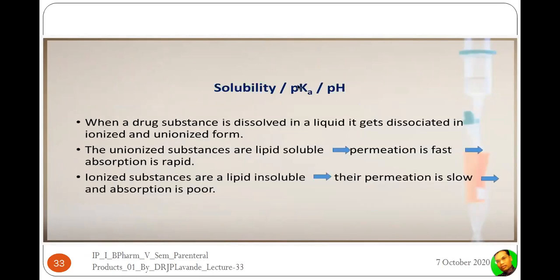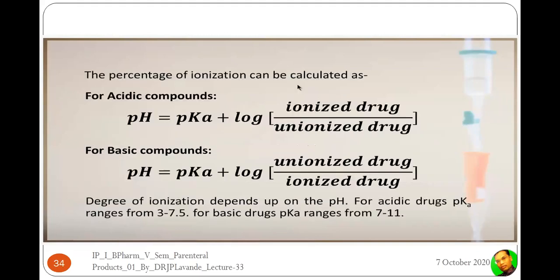Now, when a drug substance is dissolved in a liquid, it gets dissociated into the ionized and the unionized form. And we know which is more permeable, ionized or unionized? Yes, very correct. The unionized substances are lipid soluble, so there is fast permeation and they get absorbed rapidly. Compared to that, the ionized substances are lipid insoluble and their permeation is very, very low, and thus their absorption is very, very poor.